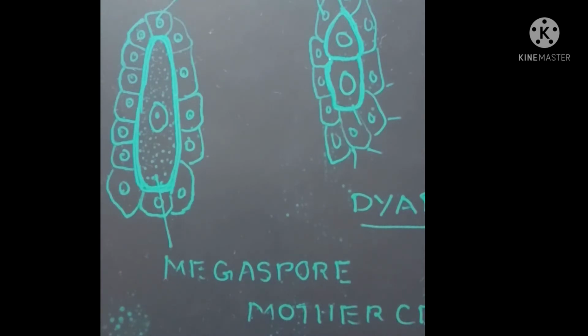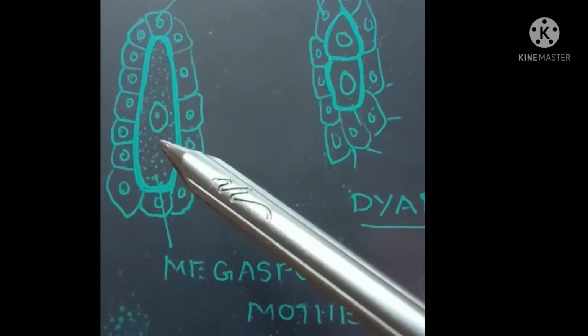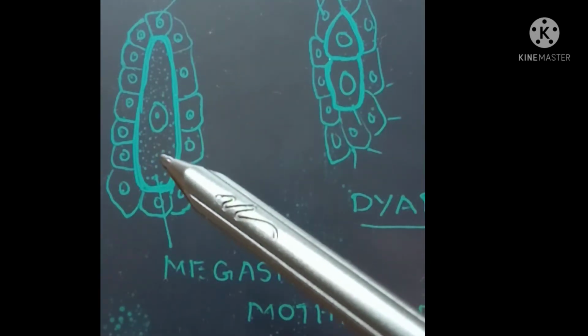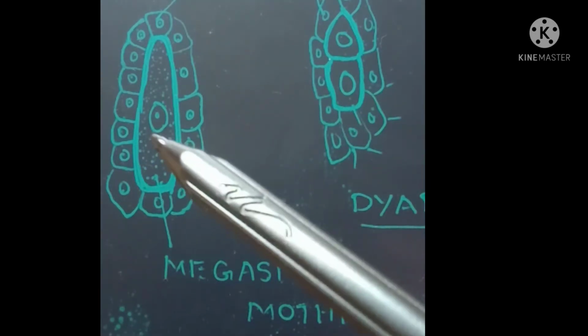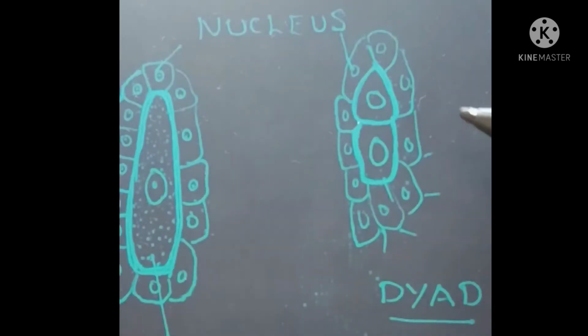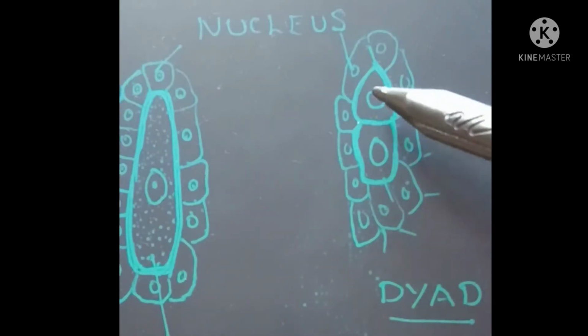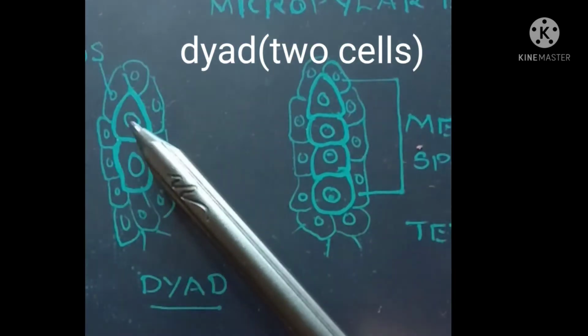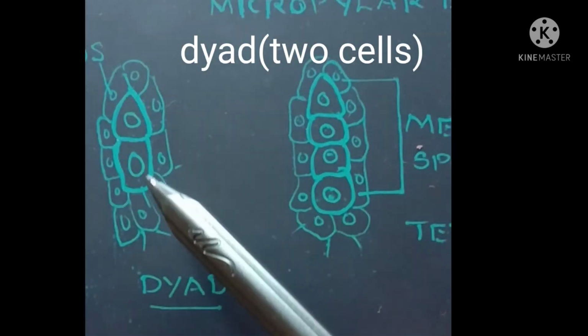Now this megaspore mother cell is diploid, means 2n. This diploid cell undergoes meiosis, and it divides to form two cells. Dyad means there are two megaspore cells.